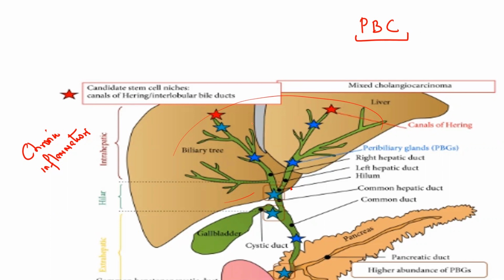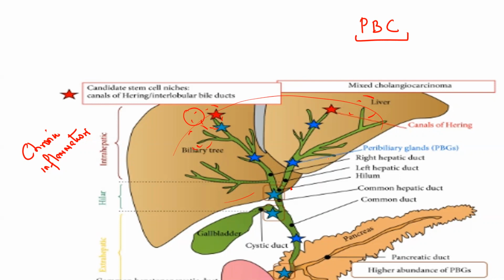Because see, what is present in the bile? You have bile salts, and these bile salts are toxic to the hepatocytes. They cause destruction of the hepatocytes, which in the long run ultimately is going to cause cirrhosis of the liver. Clear?